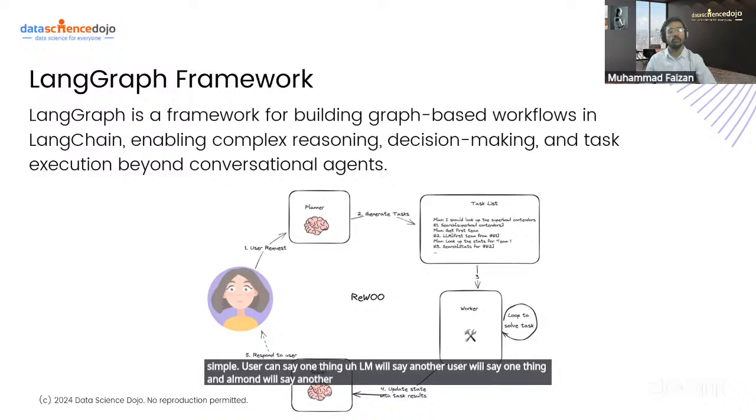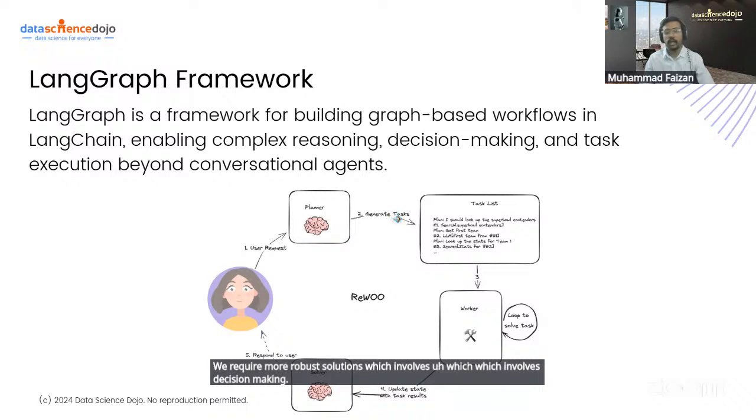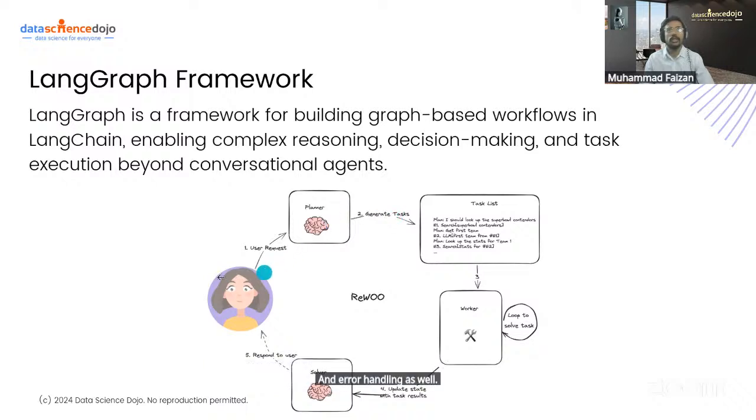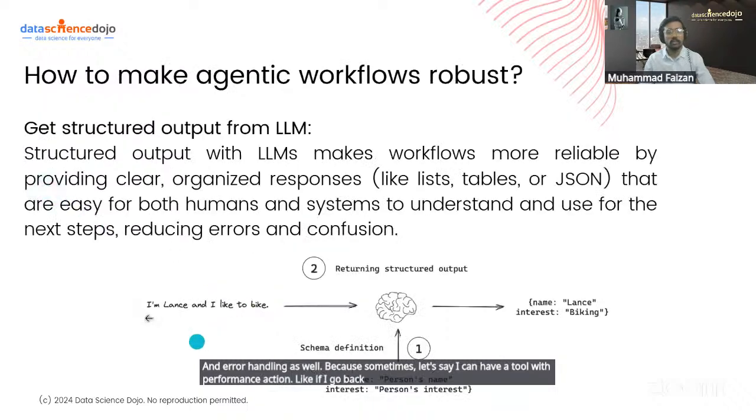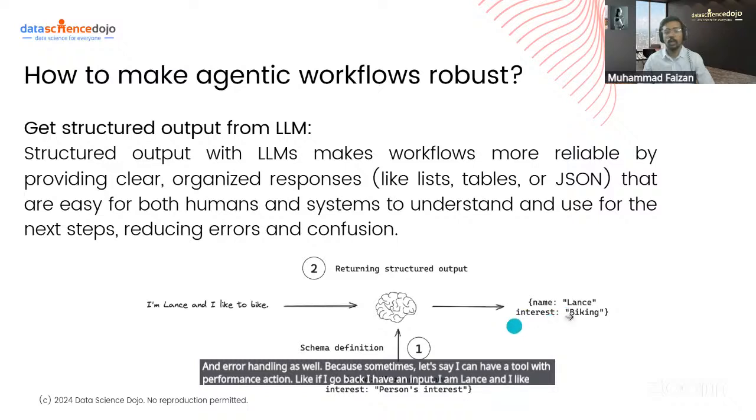But now, as we want to solve more robust and more complex problems, we require more robust solutions, which involve decision making and error handling as well. Because sometimes, let's say, I can have a tool which performs a specific action. Like if I go back, I have an input, I am Lance and I like to bike. So it will give me an output: name Lance and interest biking.